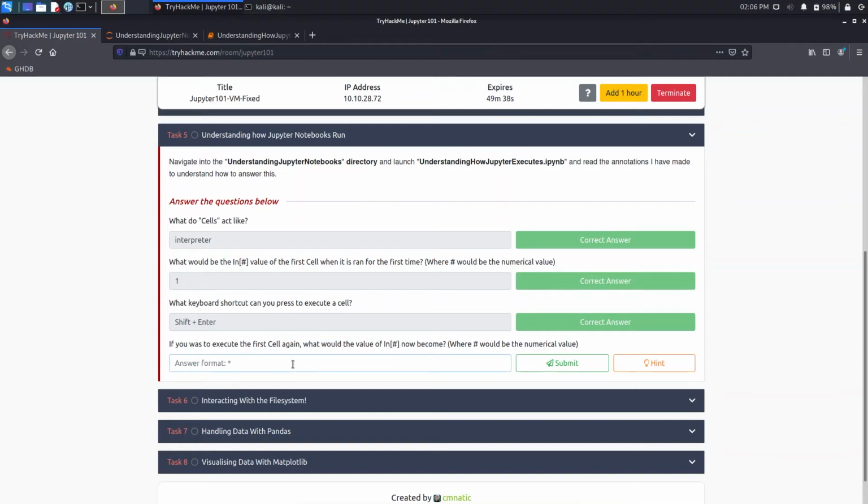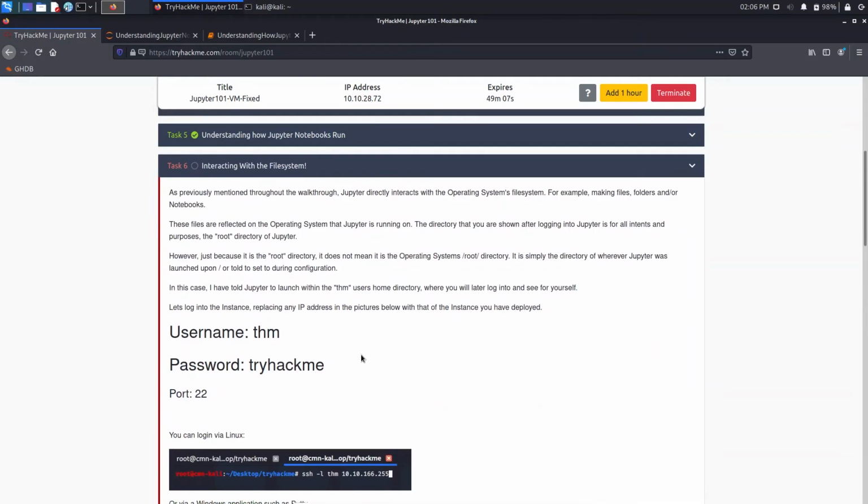If we execute it again, it will become 2, and it will increase in ascending order from 1, by however many times you execute this cell.